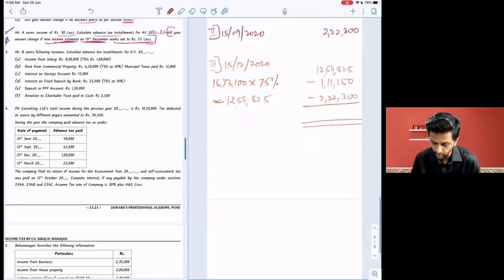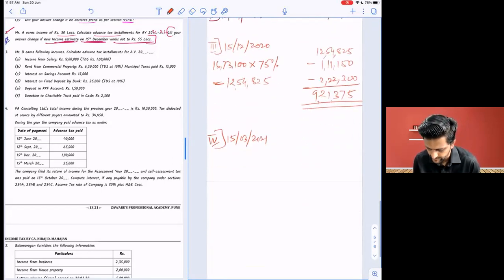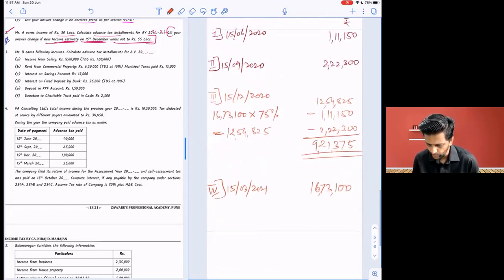921,375 is your amount. Installment number 3. Installment number 4 is nothing but the balancing figure, always simple, no? 15th March 21. I'm just writing what now? My liability is how much? 1673,100. Whatever is paid till now, 111,150, 222,300, also minus 921,375.